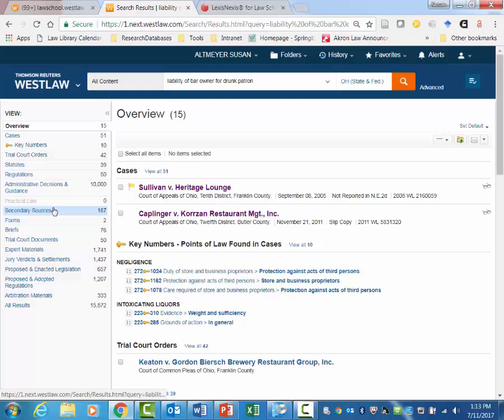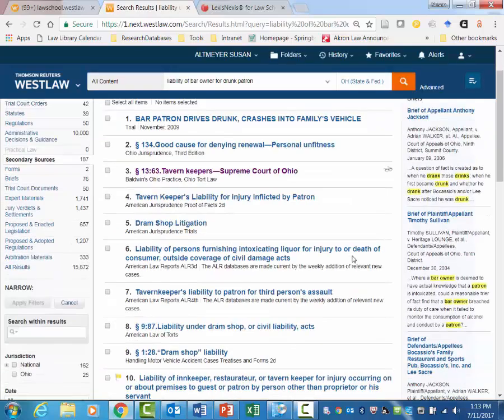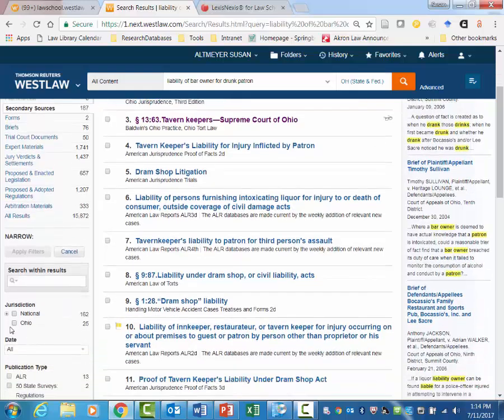We are going to start out with secondary sources though, just because secondary sources are a good place to start if you don't know that area of law. They tend to save you time, they summarize the case law for you, etc. So let's click on secondary sources here. Now we notice that this gives us both Ohio sources such as Ohio Jurisprudence, your legal encyclopedia, as well as national sources such as American Jurisprudence. If you can, stick to sources particular to that state, because that's what we're trying to focus on here.